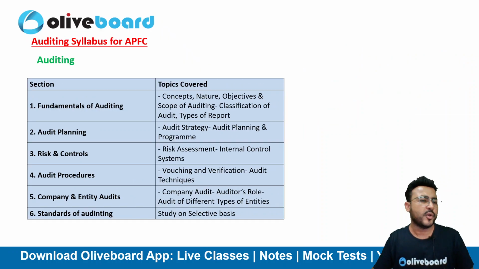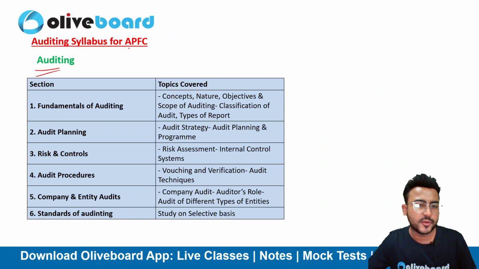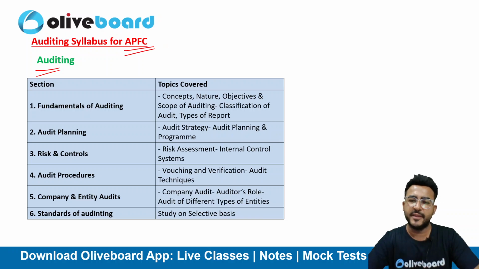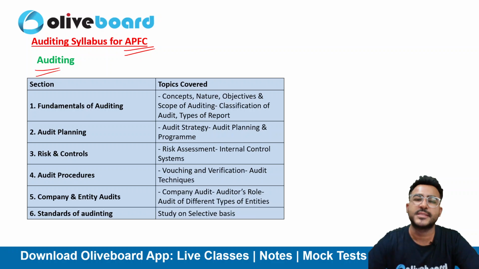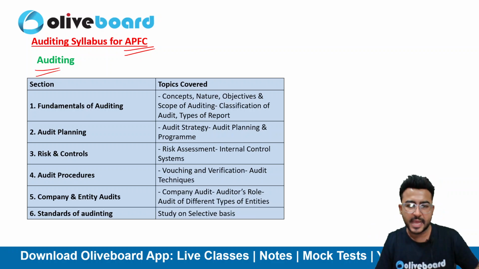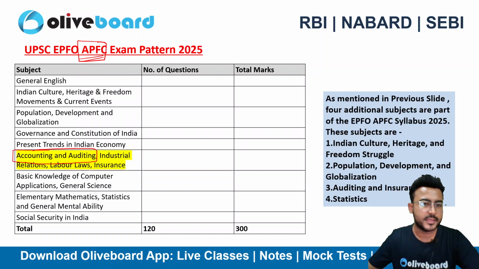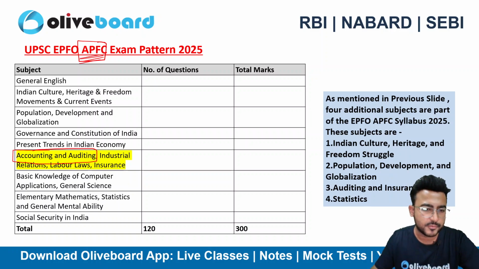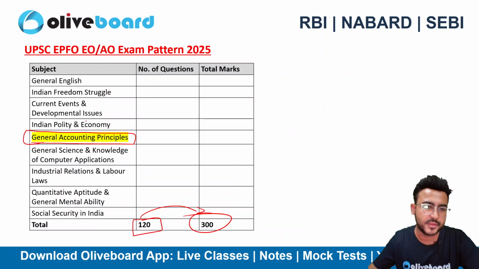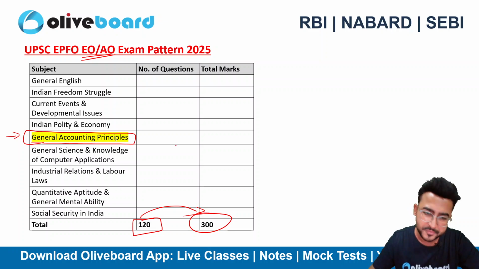Okay. Now, if I talk about auditing, it is a part of the APFC syllabus. So don't study it for the EO or AO exam. This is a complete part of the APFC exam only. As we can see here, in the APFC exam they have covered accounting and auditing. And when we talk about the EO or AO exam, they have written just the general accounting principles.